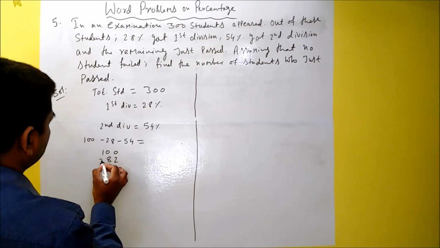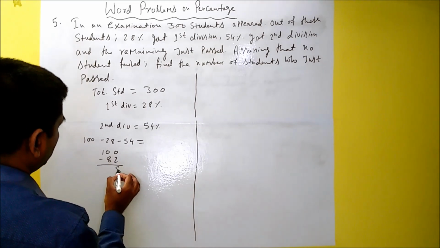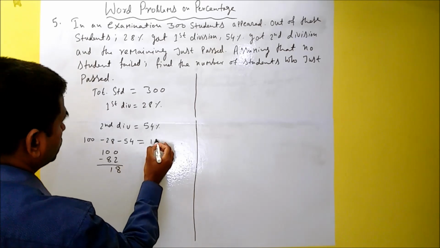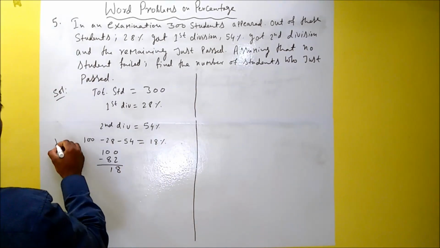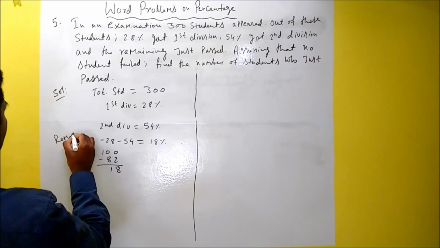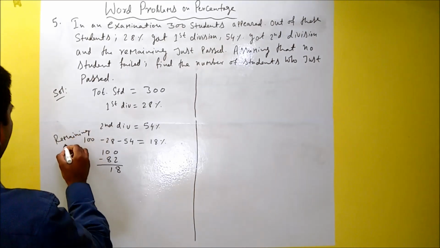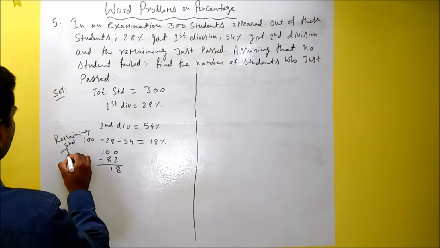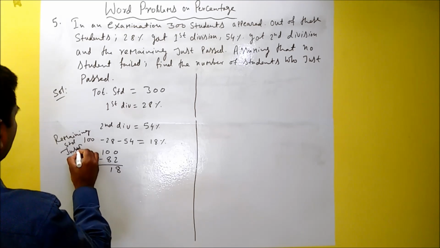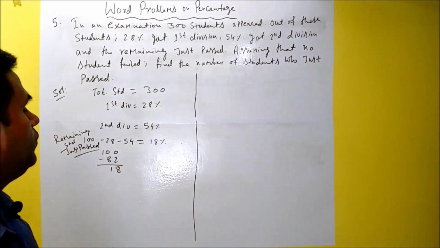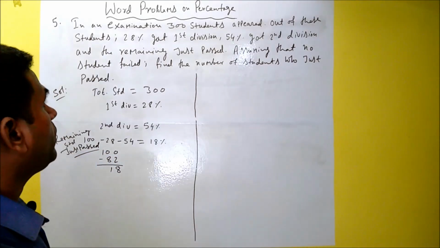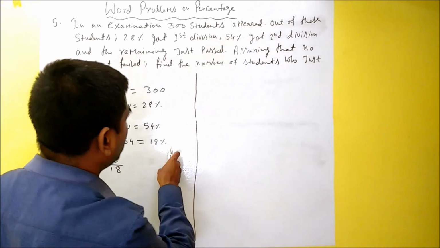So 10 minus 2 is 8, and 9 minus 1 is 8, so 18. This 18 percentage is the remaining students, the students who just passed. Okay, so we got the just passed students in percentage.